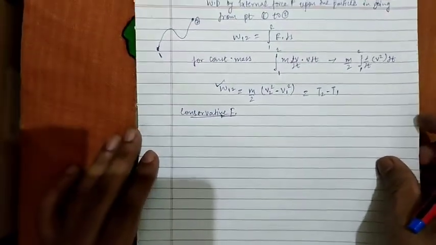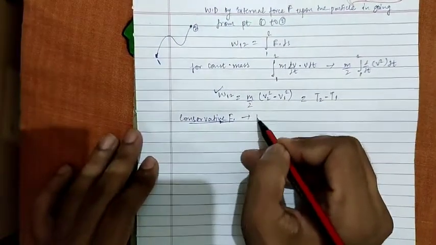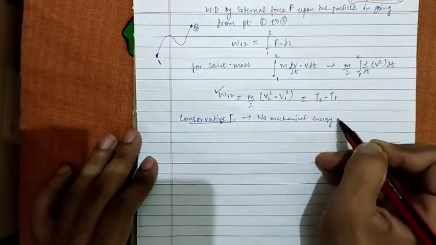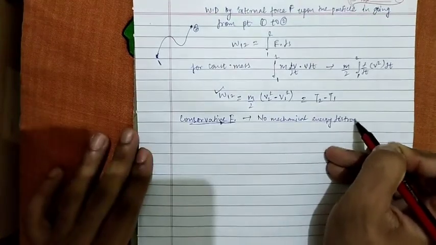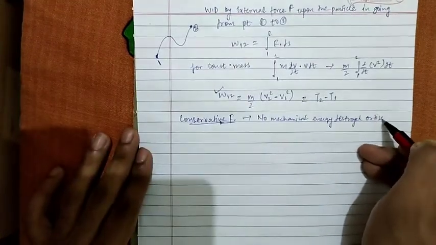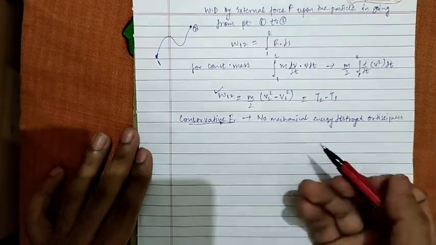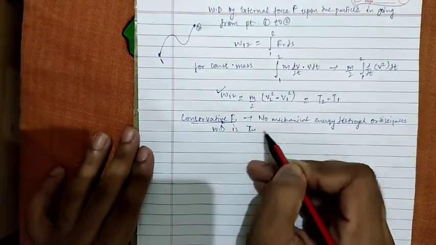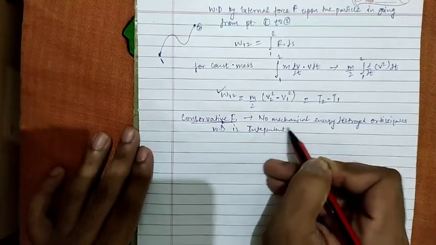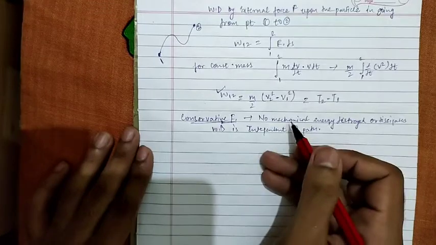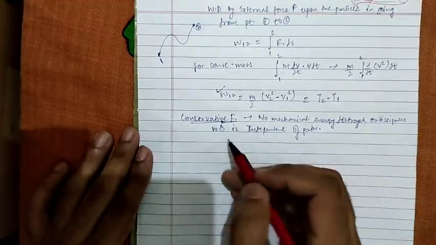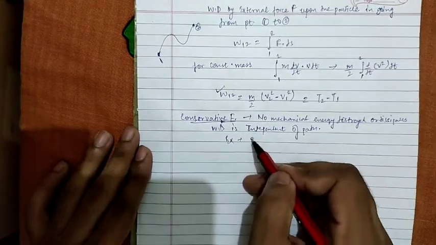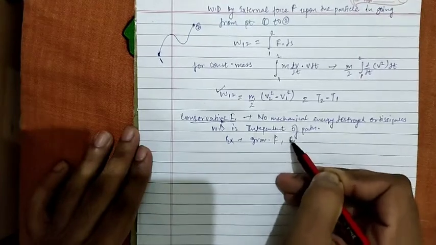Conservative forces are forces in which no mechanical energy is destroyed or dissipated, which means the work done is independent of the path. Some examples of conservative forces are gravitational force, electrostatic force, and much more.